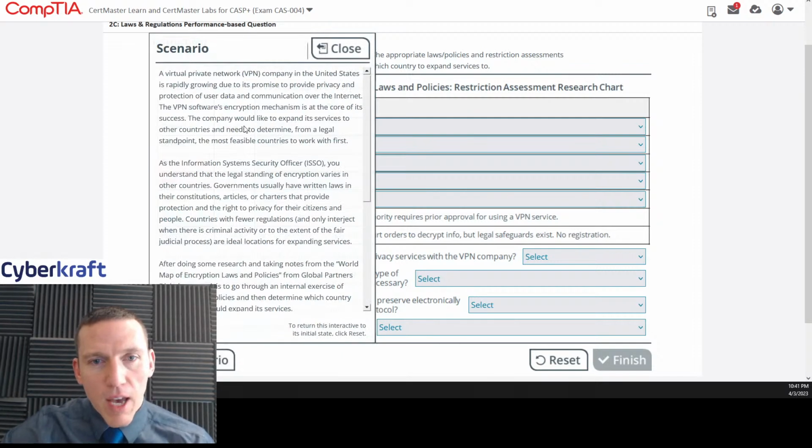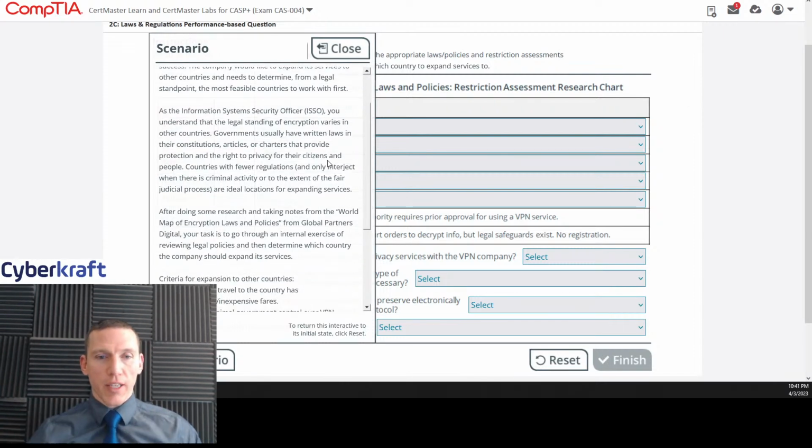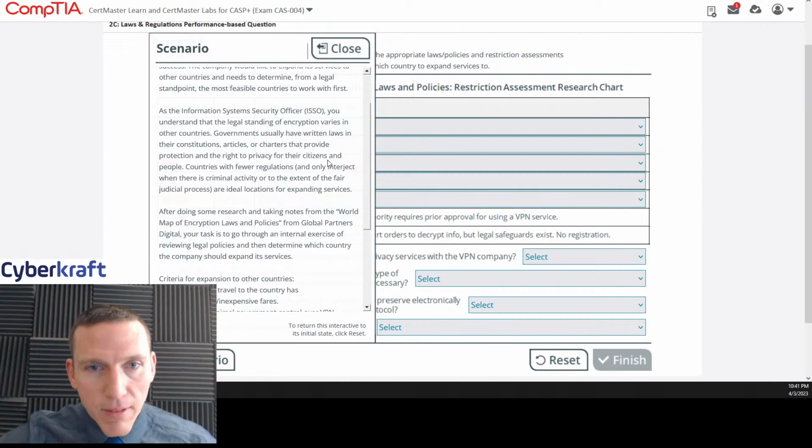A VPN company in the United States is rapidly growing due to its promise to provide privacy and protection of user data and communication over the internet. VPN software encryption mechanism is at the core of its success. The company would like to expand its services to other countries and needs to determine from a legal standpoint the most feasible countries to work with first. All right, so this one's testing our knowledge of global laws, just like it says there.